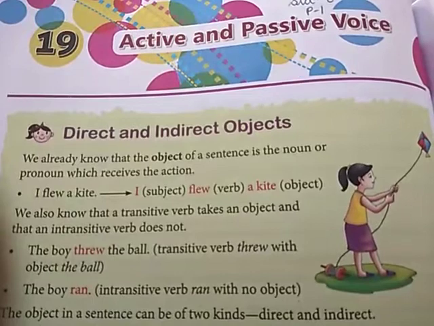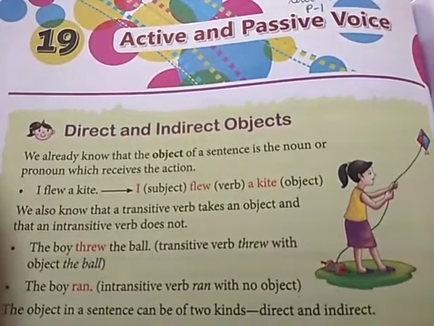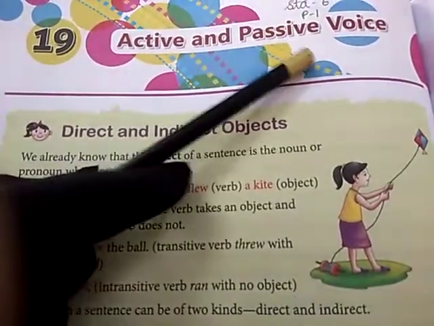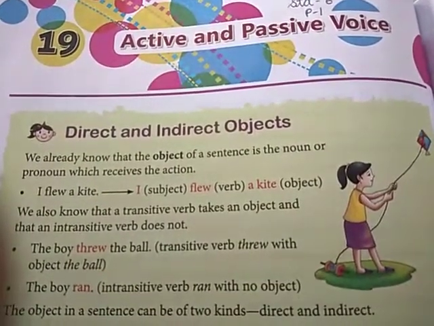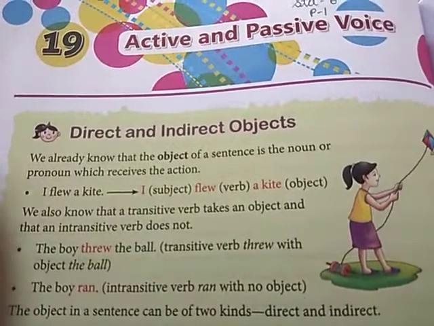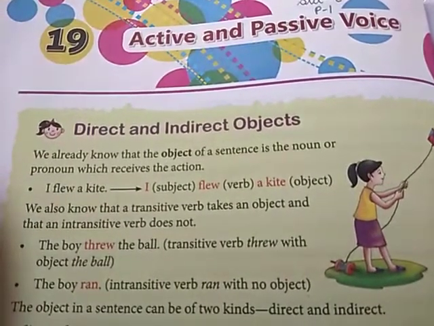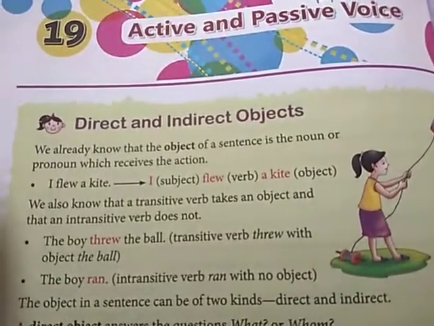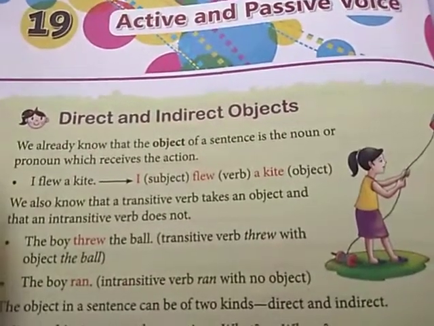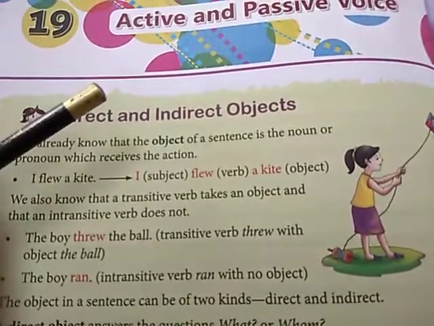We'll be learning a new lesson in English language, that is active and passive voice. From your lower classes you've learned about what active and passive voice are. As far as you've learned, active voice is about the present time we're talking, and passive voice is changing the verb into past. Right? So today we'll learn what active voice and passive voice are.